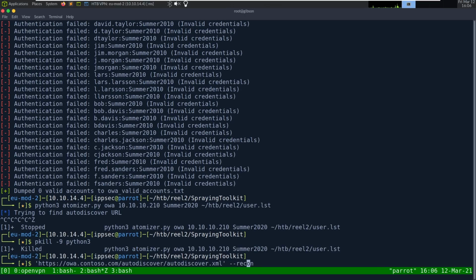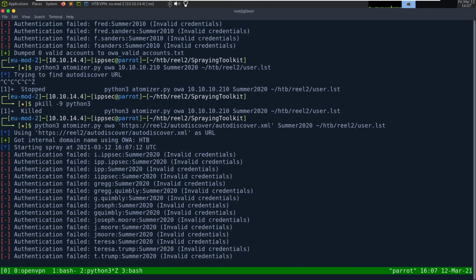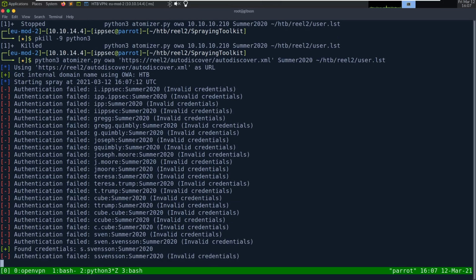Okay. Let's give it this. But yeah, in my head, I had 2010 because of OWA. I wonder if I made that mistake anywhere else. We can just specify real2. There we go. So much quicker if you specify that autodiscover URL.